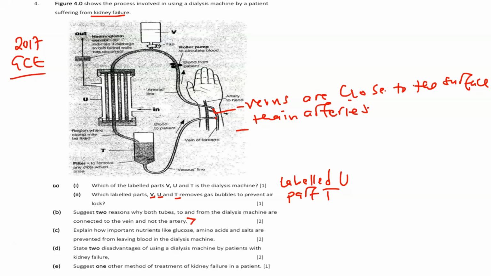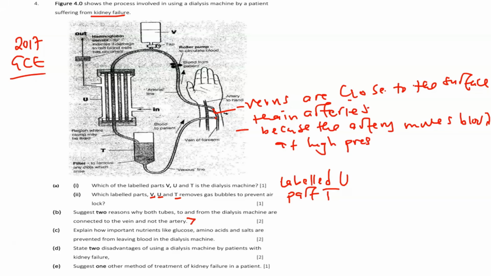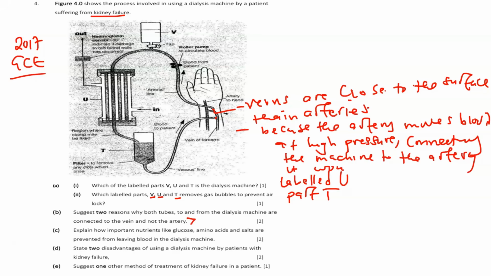You can say connecting the dialysis machine to the artery, blood can pull back the needle because the artery moves blood at high pressure.